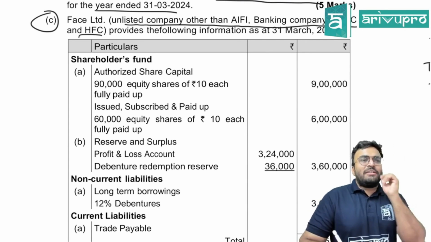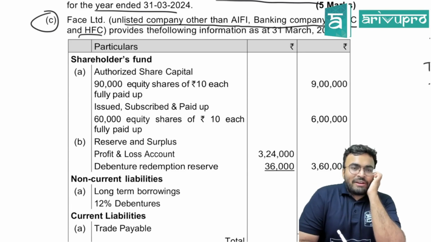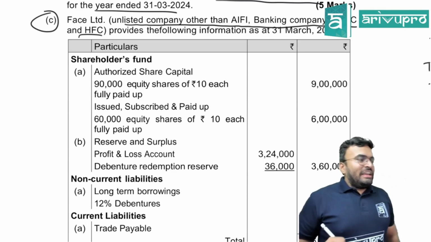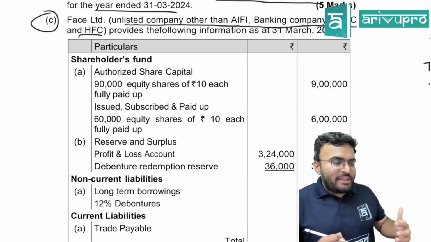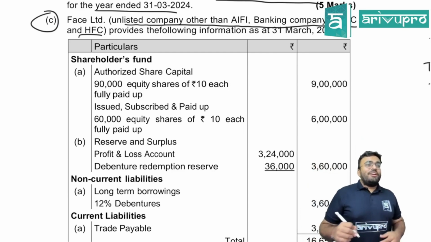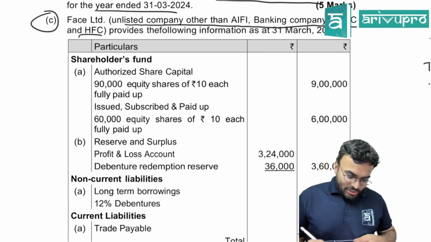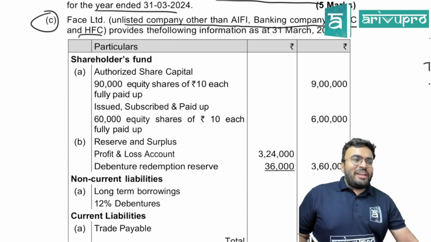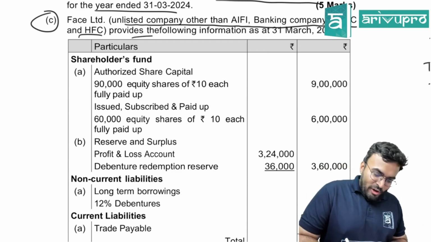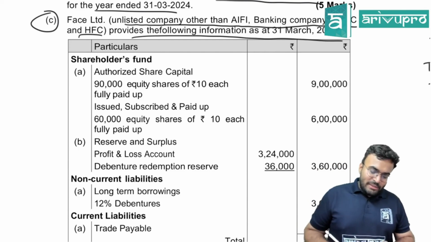Why did they tell you that? AIFI, banking company, HFC, NBFC. Why did they tell you that? Because DRR rules are applicable to you. There was one thing called DRR once upon a time. Provides the following information as at 31st March 2023.